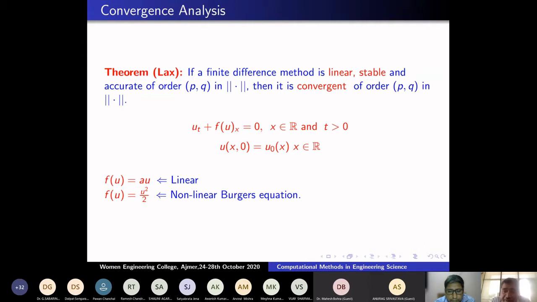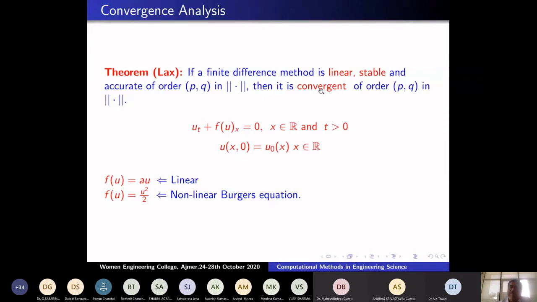Even there, we have seen that for a linear problem, you cannot take arbitrarily a finite difference, forward or central. So one should be careful about which side the wave is moving. However, we want a mathematical theorem. We don't want to check whether the wave is moving forward or backward. So when the scheme is stable, then one can show that the scheme is convergent. In the previous example, I took a forward difference. You can check that for the forward difference, there is no condition on the mesh so that the scheme is stable. It becomes an unstable scheme. You cannot check the stability.